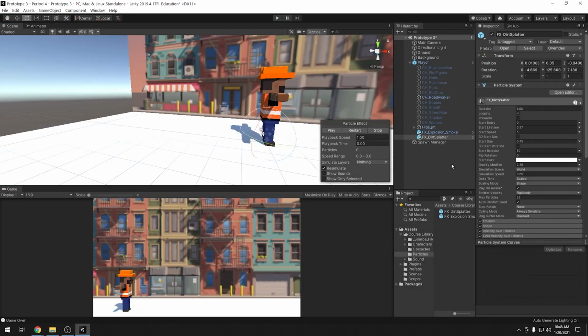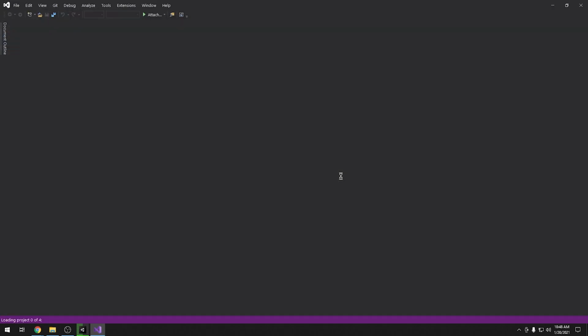Cool. So once you have your dirt splatter effect tuned to how you want it to be and what looks good to you, we're ready to go into our system and set up when the particle effect works. So we're going to open up our scripts and open up our player controller inside of Visual Studio.